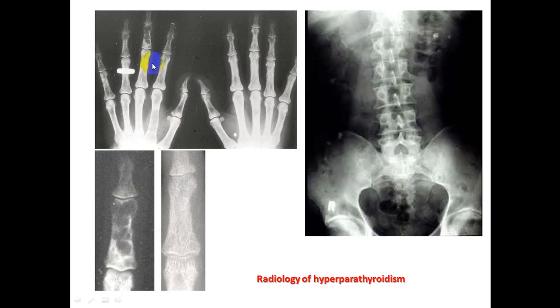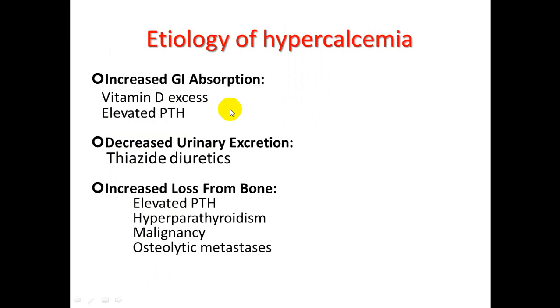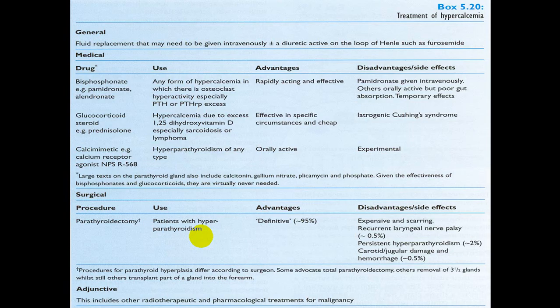And as you know, this is the osteoporotic lesion in a patient with hypercalcemia. Etiology: increased GIT absorption, unlikely; decreased urinary excretion, thiazide; increased loss of bone, elevated parathyroid, more common, hyperparathyroidism; malignancy, more common. So these two are the more common causes of hypercalcemia, with osteolytic metastasis.